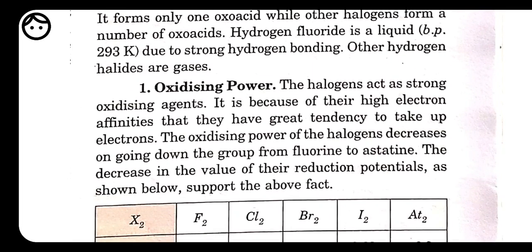Now let's look at the oxidizing nature of the halogens. Halogens act as strong oxidizing agents. It is because of their high electron affinity that they have a great tendency to take up electrons. The element which accepts electrons is said to be reduced. Reduction of this element takes place. Gain of electron means reduction. It means it helps in the oxidation of any other element. That's why it is taken as an oxidizing agent. And the oxidizing power of halogens decreases on going down the group from fluorine to astatine.